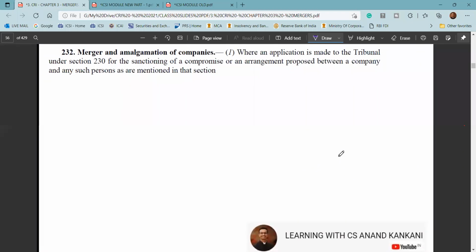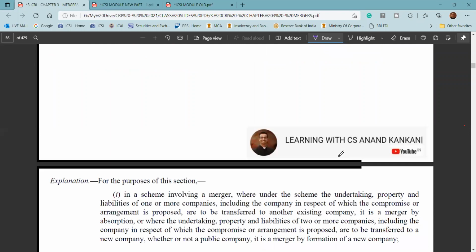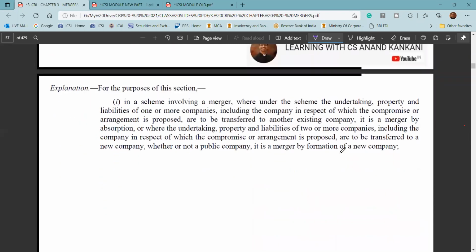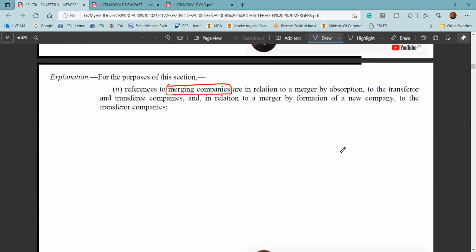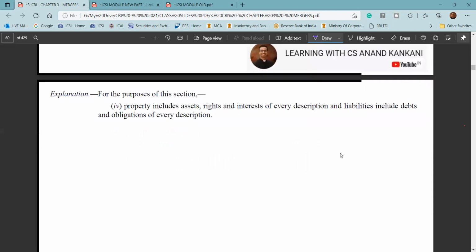Section 232 deals with mergers and amalgamation. Here two companies make a common arrangement and a common application for a merger, or a company does a demerger. So this is with respect to the merger and the merging companies. A merger can take place by way of absorption, or by way of the formation of a new company. So there are two ways in which a merger can take place, and then there is a division of the company. That's the demerger that has been discussed here.